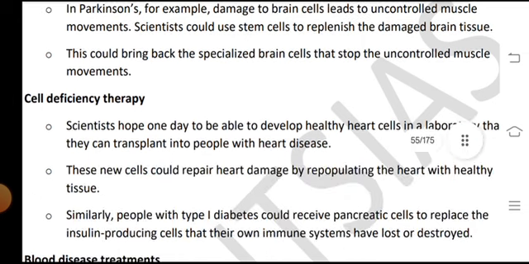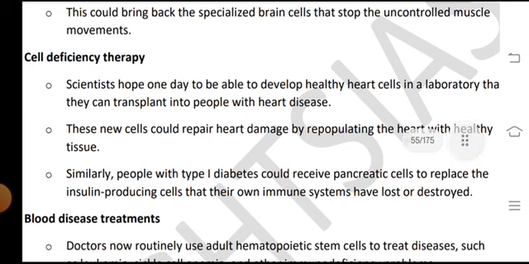Cell deficiency therapy. Scientists hope one day to be able to develop healthy heart cells in the laboratory that they can transplant into patients with heart disease, so the new cells could repair the heart damage by repopulating the heart with healthy tissues. Similarly, people with type 1 diabetes could receive pancreatic cells to replace the insulin-producing cells that their immune system has destroyed.